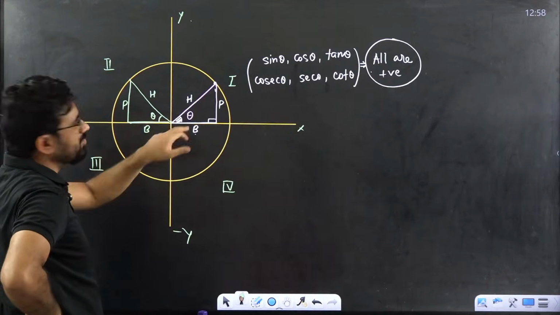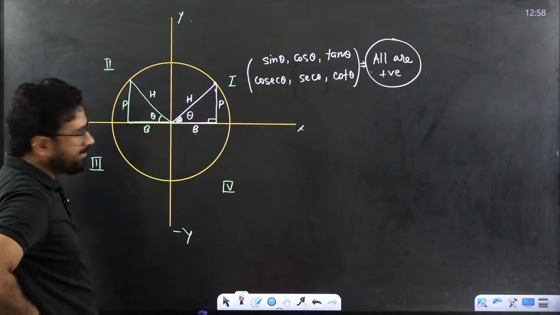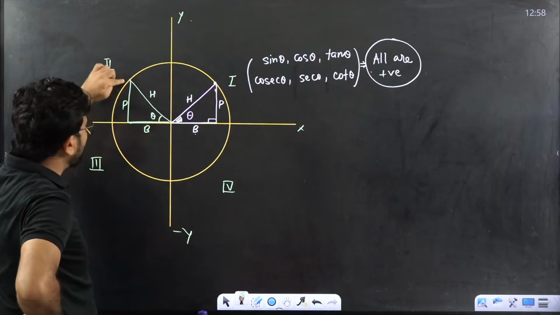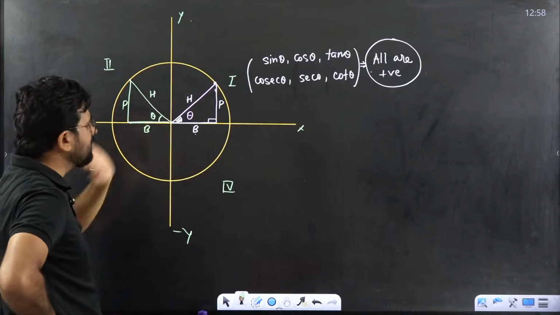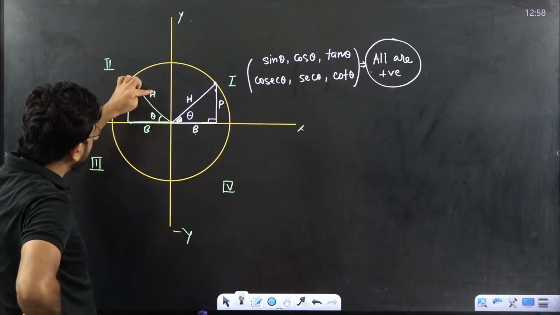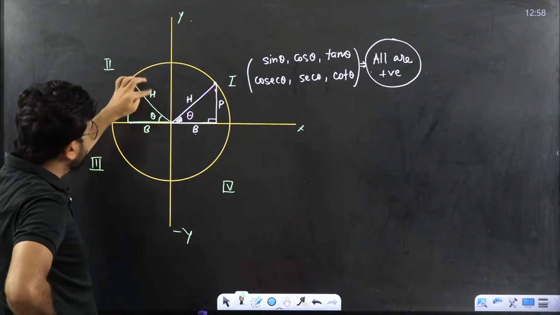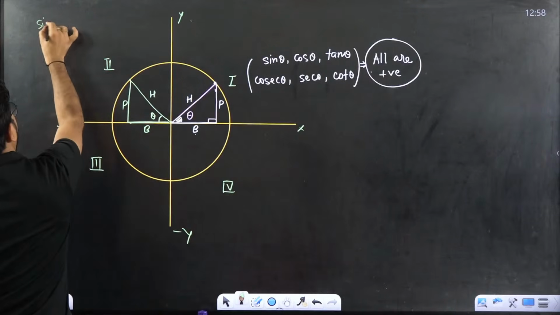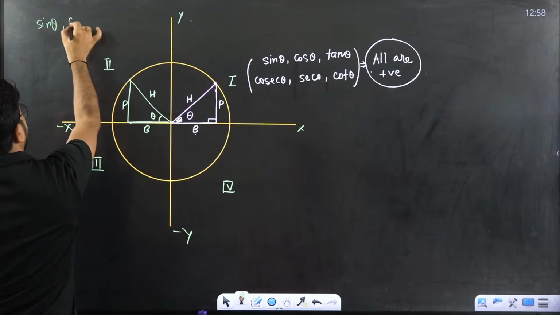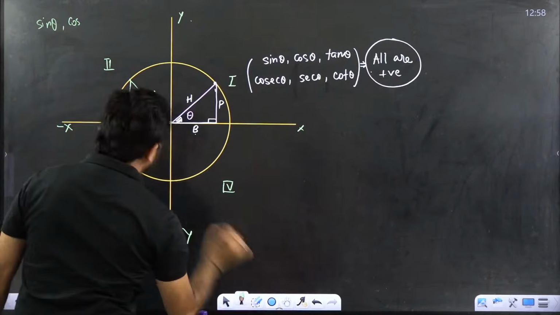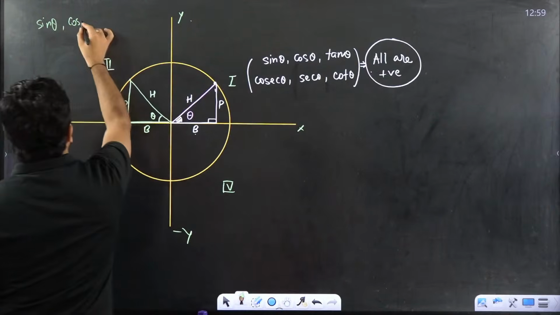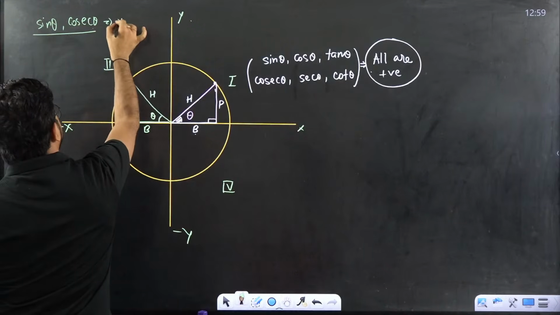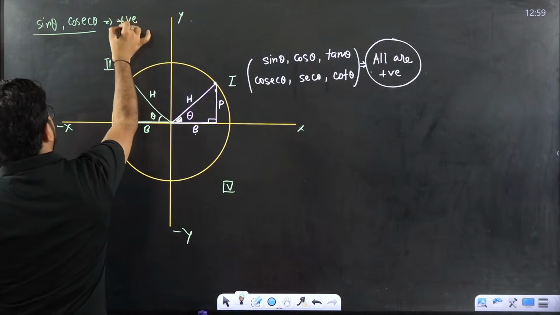Now use your brain. Here is the base positive or negative? Negative. Perpendicular is positive, hypotenuse is always positive. Perpendicular by hypotenuse is sin theta, so here sin theta is positive, and its opposite, cosec theta, is also positive.